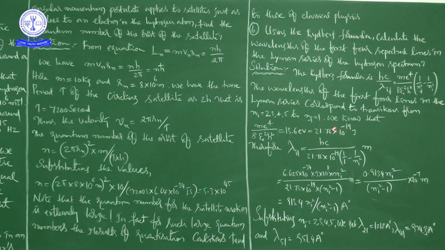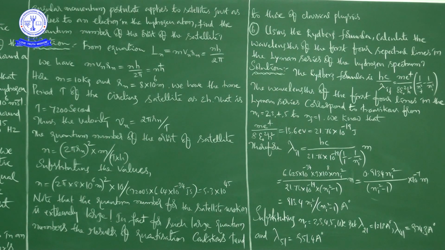We know that the value of m e to the power of 4 by 8 epsilon naught square h square is equal to 13.6 electron volt.